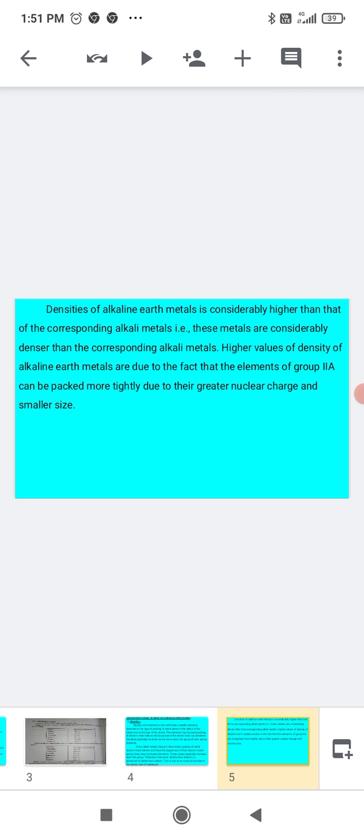The higher values of density of alkaline earth metals are due to the fact that elements of group 2A can be packed more tightly due to their greater nuclear charge and smaller size. As you know, they have completely filled S subshells or S orbitals in the second group. Therefore the elements of group 2 can be packed more tightly due to their greater nuclear charge, and size also reduces.